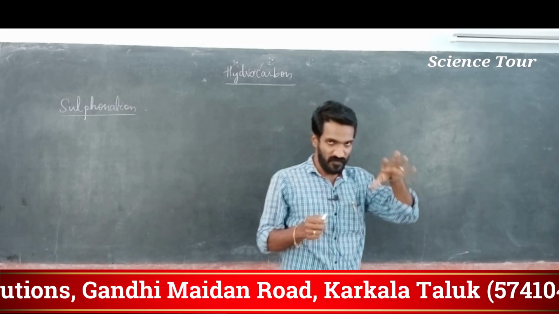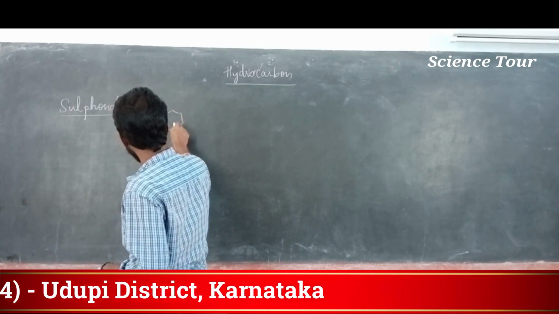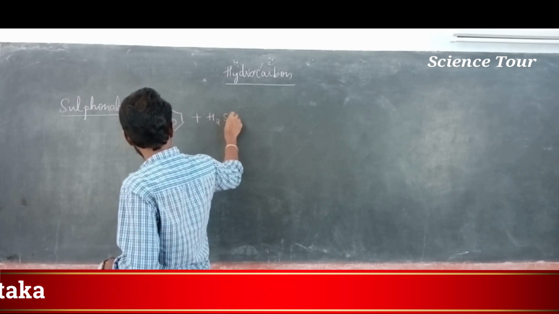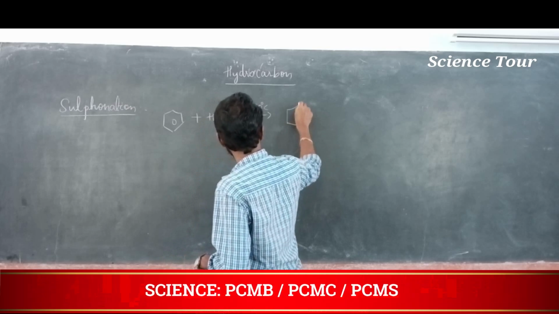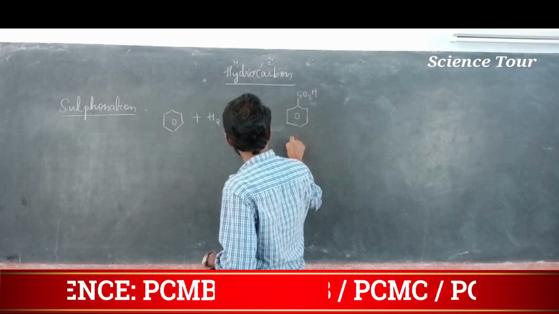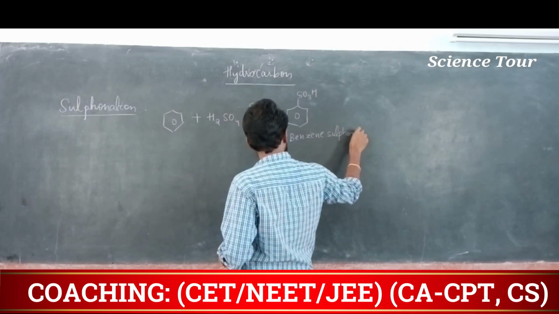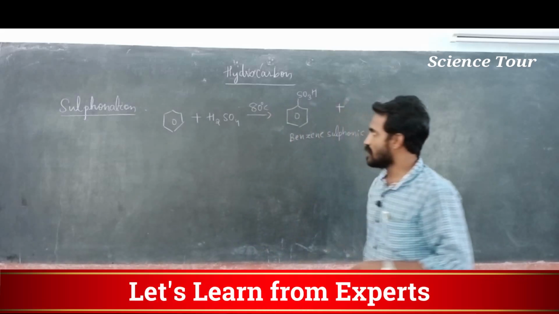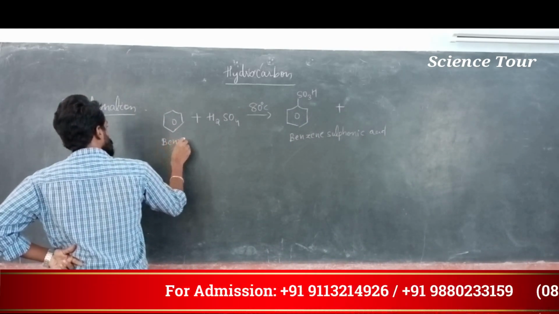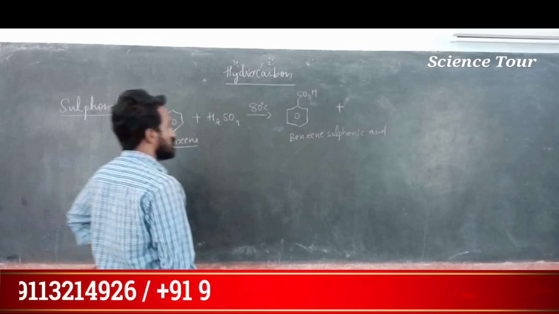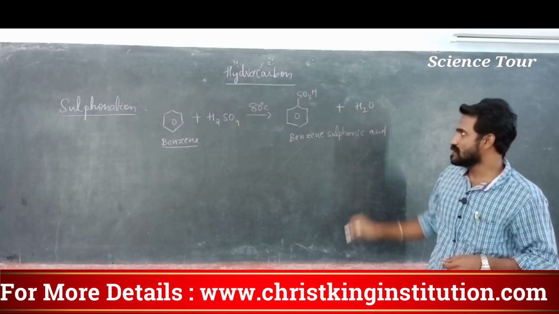First, I will give you a general equation. What is sulfonation? Benzene reacted with sulfuric acid at 80 degrees Celsius gives benzene sulfonic acid plus water. Water is a byproduct. This is the general equation.